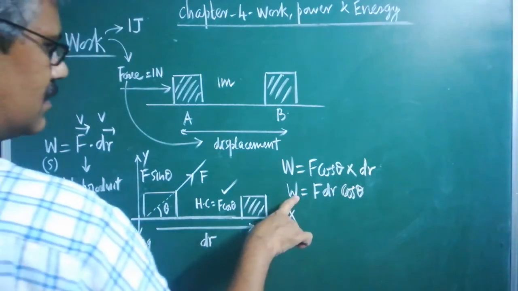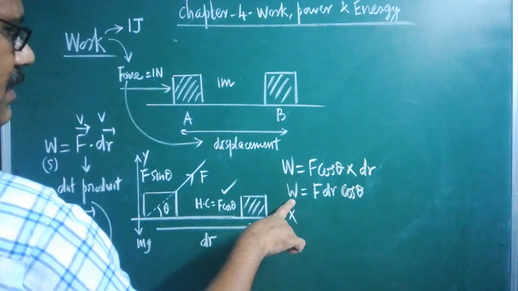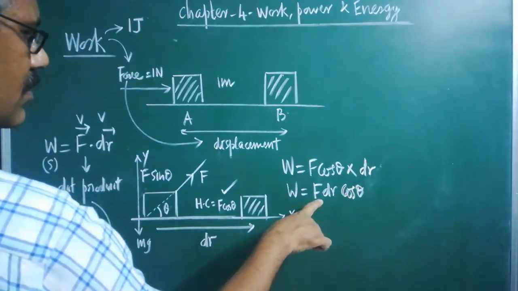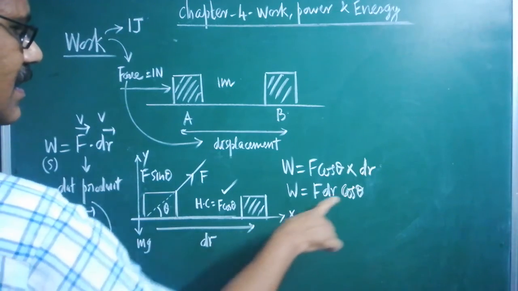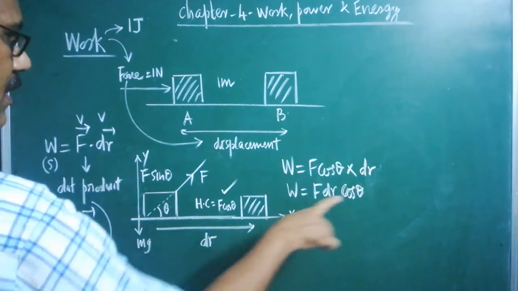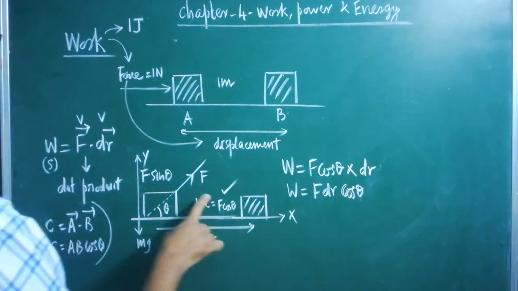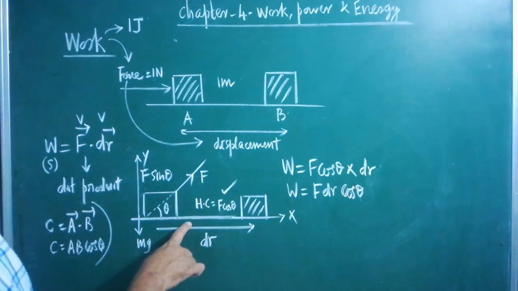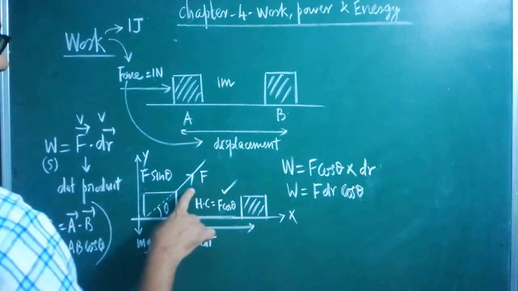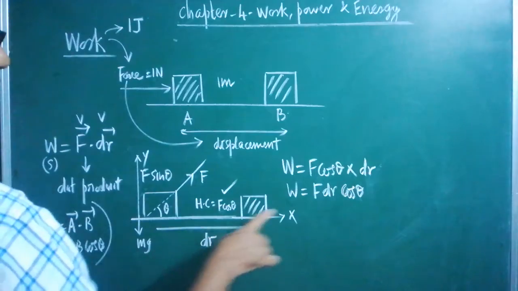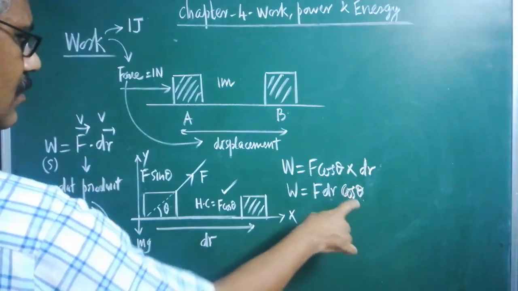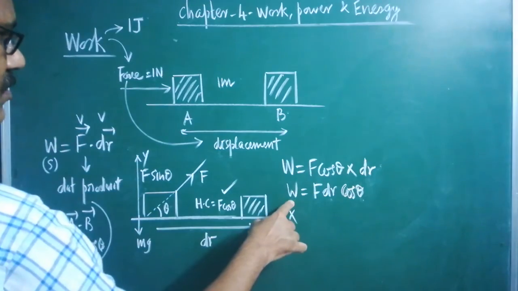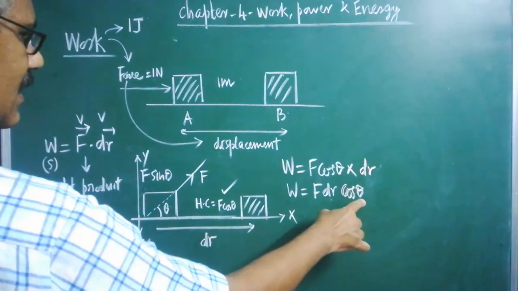Here, work done is measured with the help of this formula. The magnitude of the force, the displacement, and the angle between them matter. Look at that, theta is the angle between force and dr. So theta, dr and F all play a vital role in determining the magnitude of the work done.